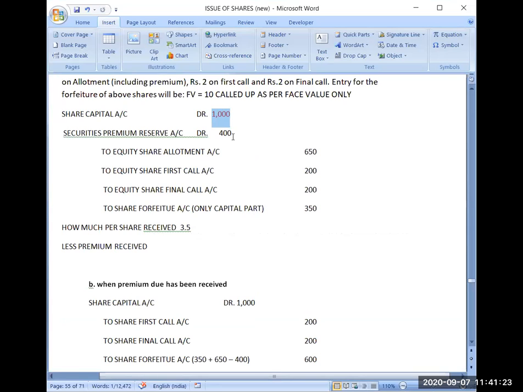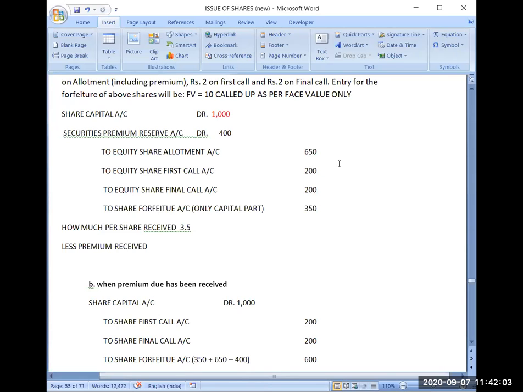Then second rule is that you have to check whether the premium has been received or not received before making the journal entry for forfeiture. So if it is not received, then securities premium reserve account will be debited. And if somehow you have received, then you will be doing simple journal entry for forfeiture as you were doing earlier also. Means you will not debit or credit securities premium reserve account. There is no need to touch securities premium reserve in the entry for forfeiture.